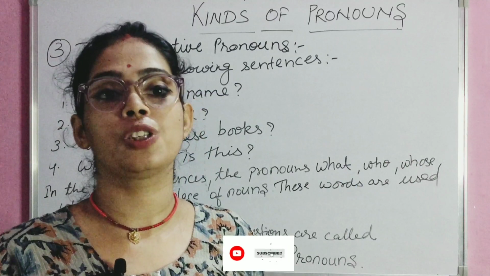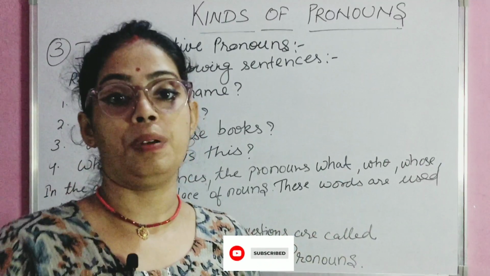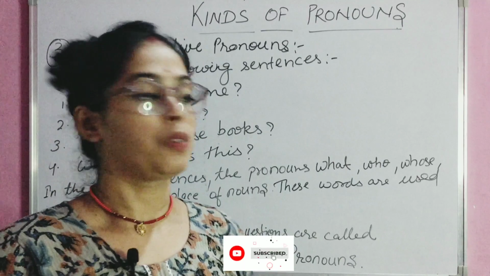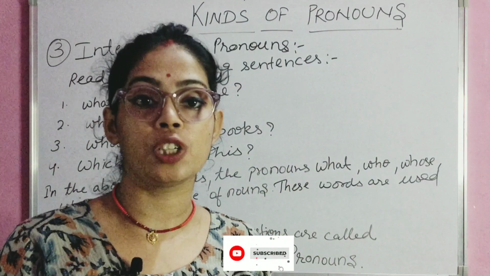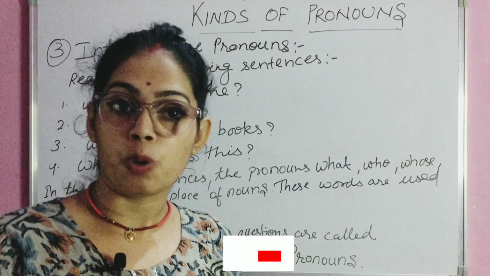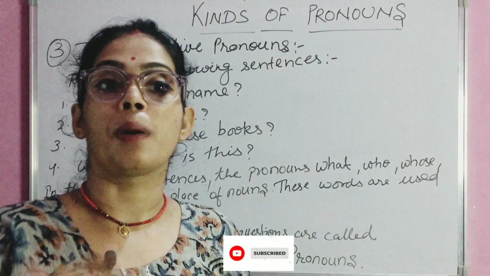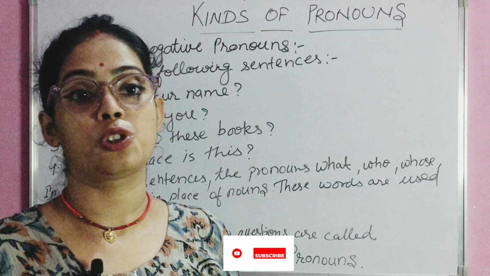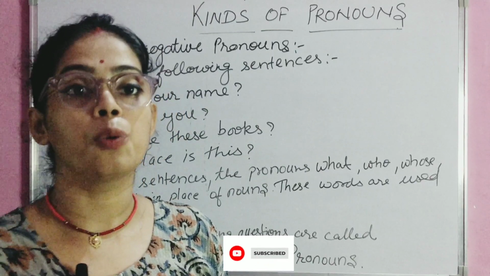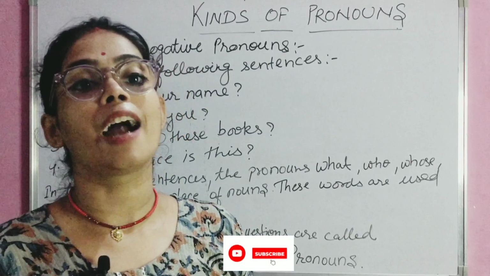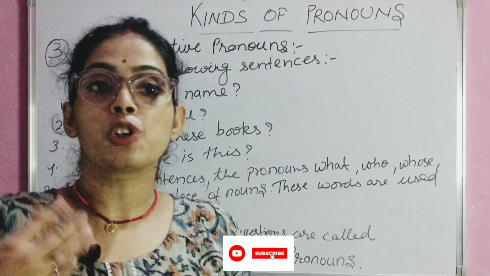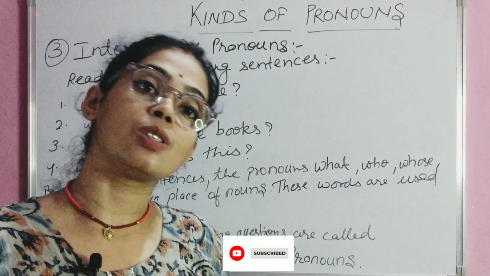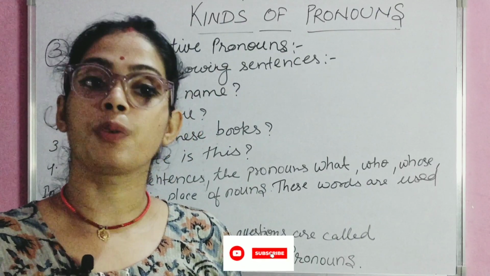All these are questions that sometimes some people ask you. So pronouns used for asking questions, what, how, who, these are known as interrogative pronouns.